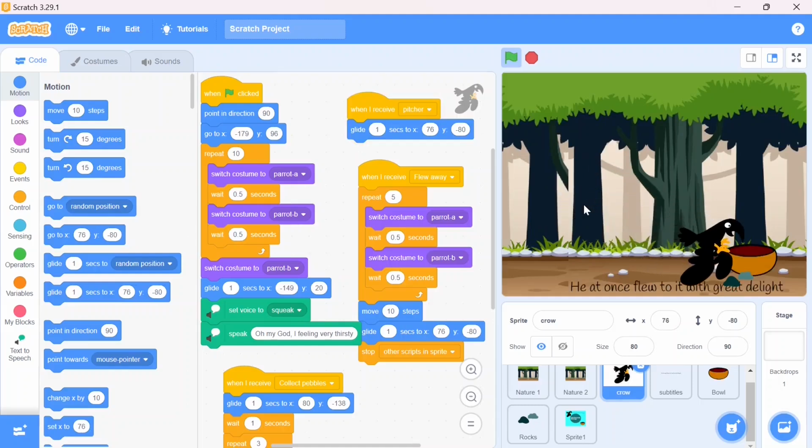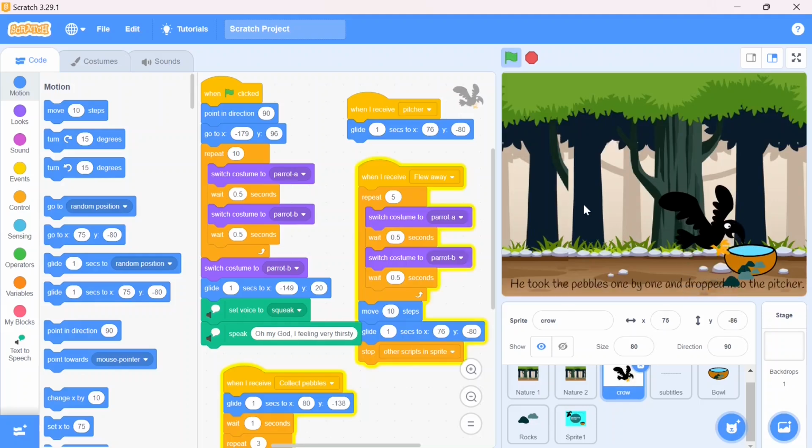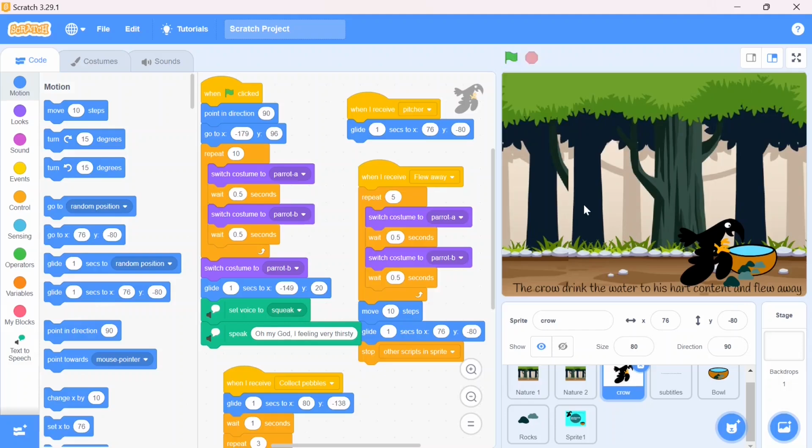Picture is here. He at once flew to it with great delight. The water was so low that the crow couldn't drink it. He looked around and saw some pebbles lying nearby. Very good. He took the pebbles one by one and dropped them into the pitcher. The crow drank the water to its heart's content and flew away. The moral of the story is, when there is a will, there is a way.